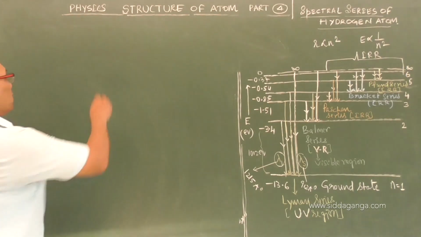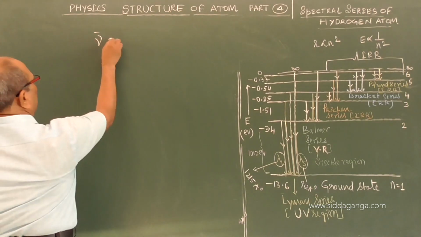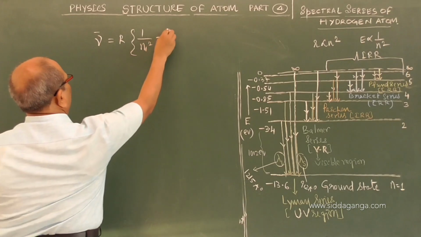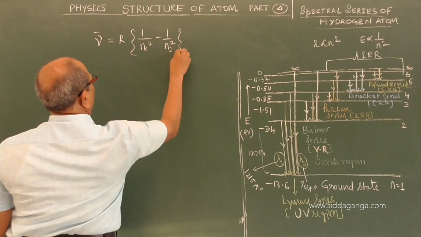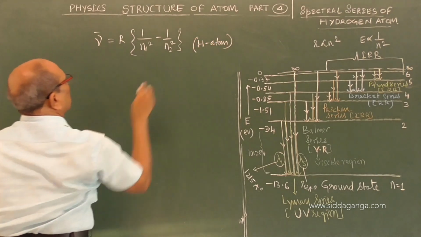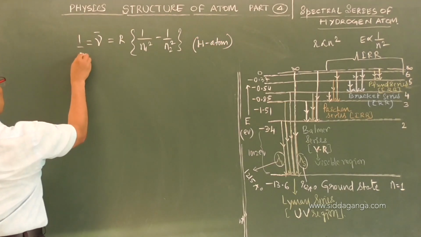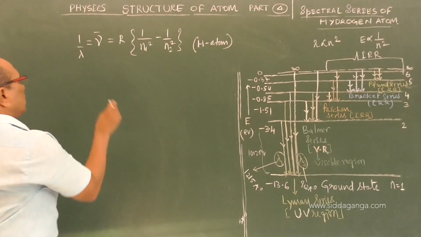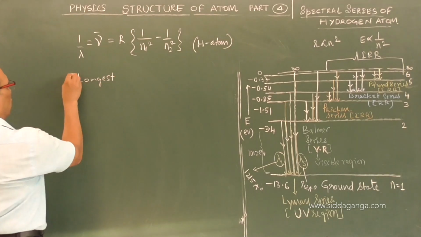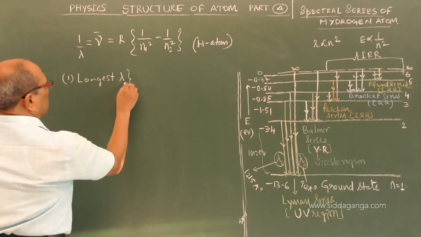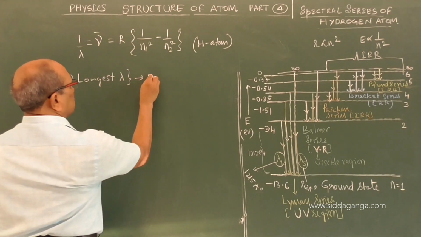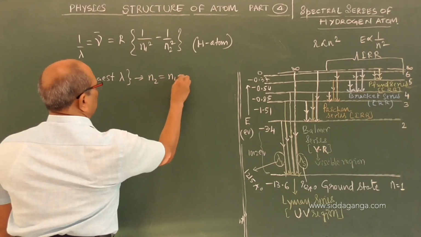Now, in this expression for wave number, R into (1 by n1 square minus 1 by n2 square) for the hydrogen atom, it is equal to 1 by lambda. Remember this concept: for the longest wavelength of any series, n2 must be equal to n1 plus 1.